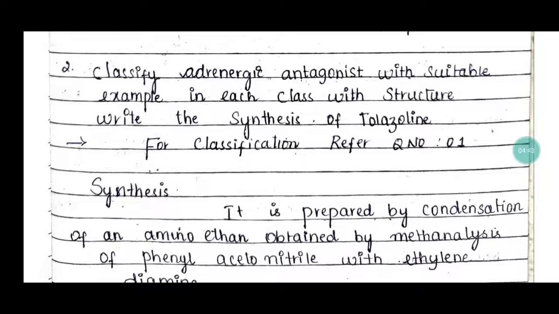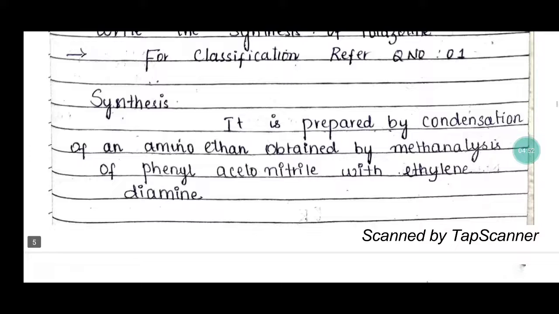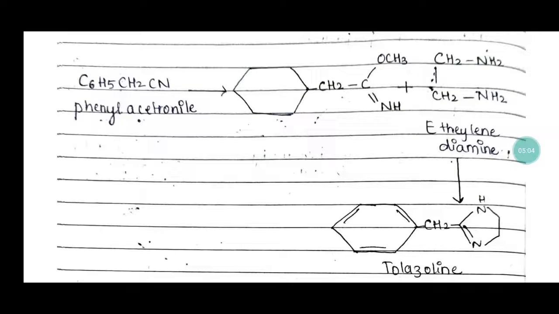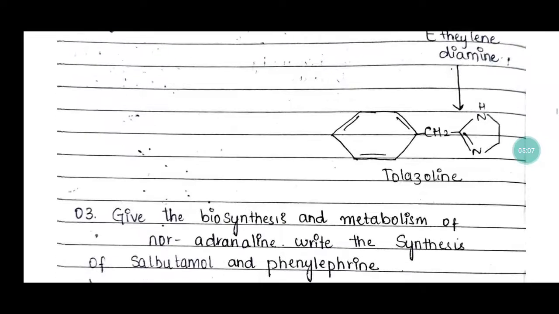And for the synthesis of tolazoline, it is prepared by the condensation method of an amino ethane obtained from the methanolysis of phenylacetonitrile with ethylenediamine. So phenylacetonitrile plus ethylenediamine gives you tolazoline.